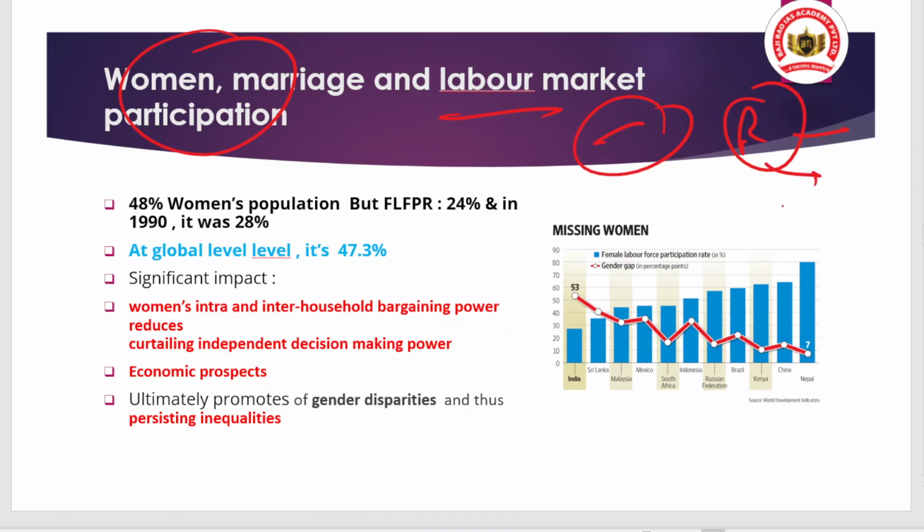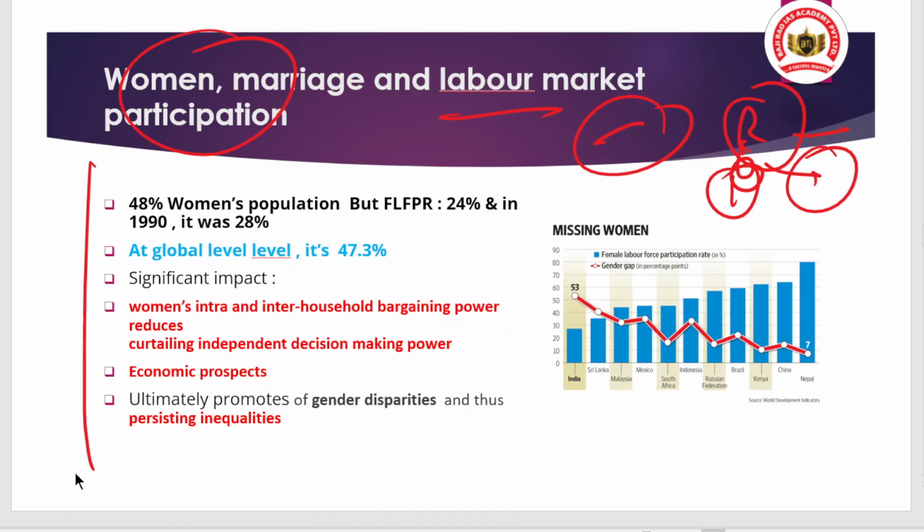That economist highlighted that the transition from agriculture to manufacturing led to the decline of the workforce, and that ultimately caused the low female workforce. We will discuss it in a detailed way.